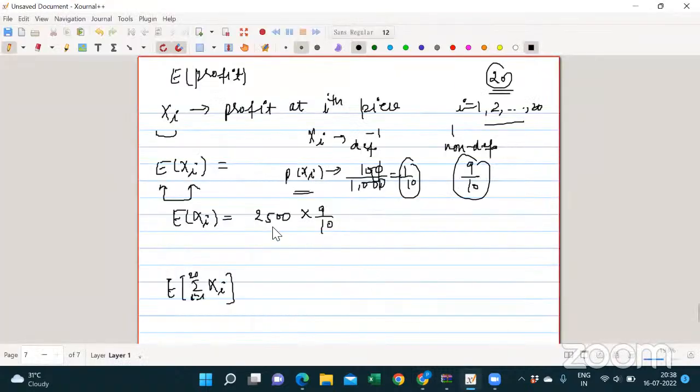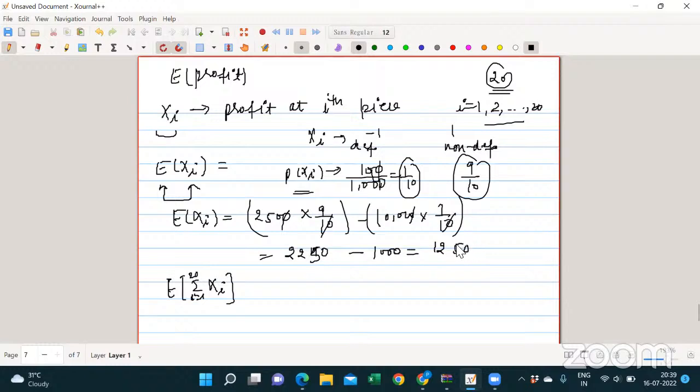So it will be 2,250 minus 1,000, that means we get 1,250. This is for the ith piece.